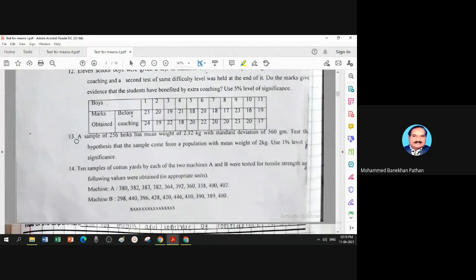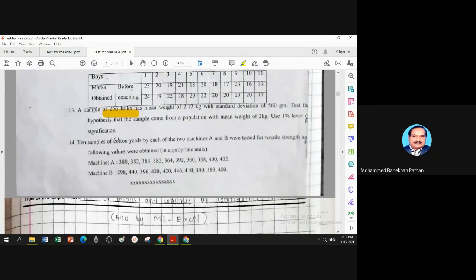Question number 13, a sample of 256 bricks, which is a large sample. So it is a large sample test we have discussed before. Question number 14, 10 samples of cotton yarn by each of the two machines A and B. You have data for two separate machines.